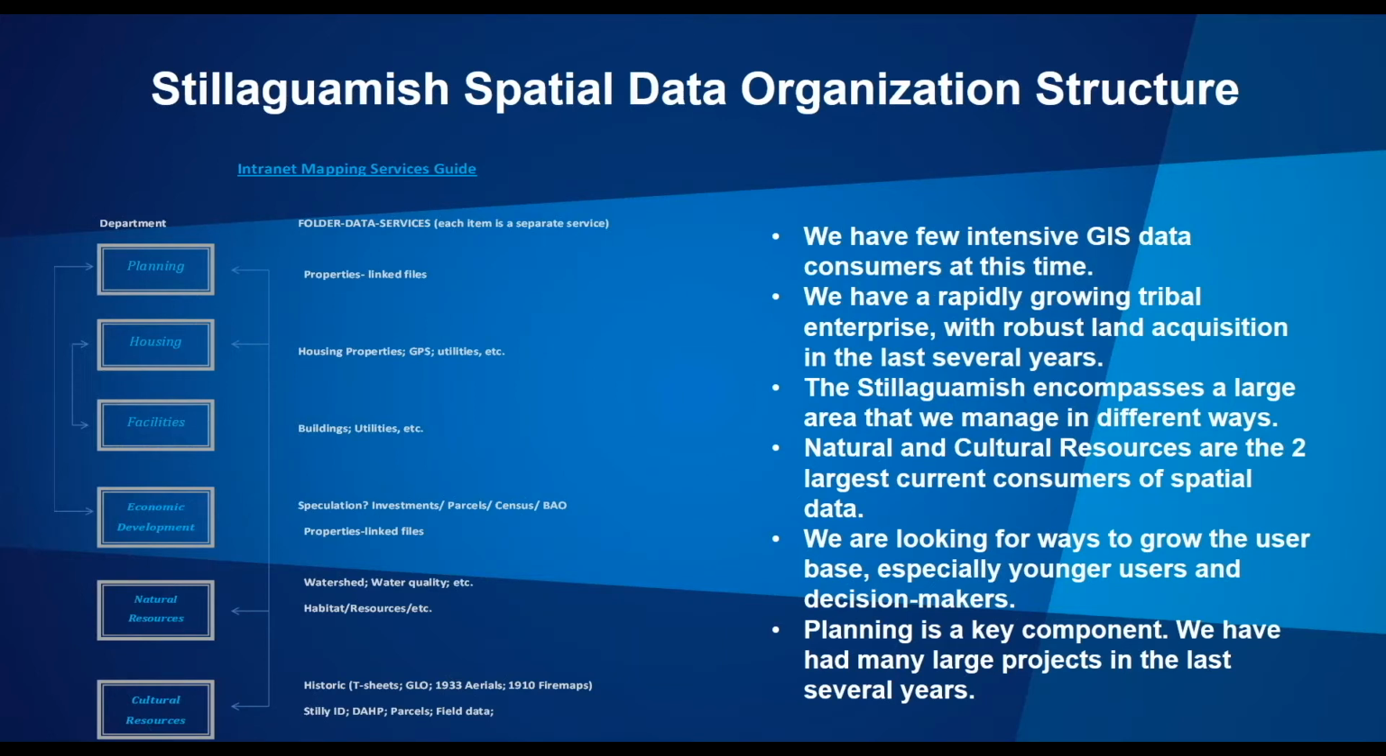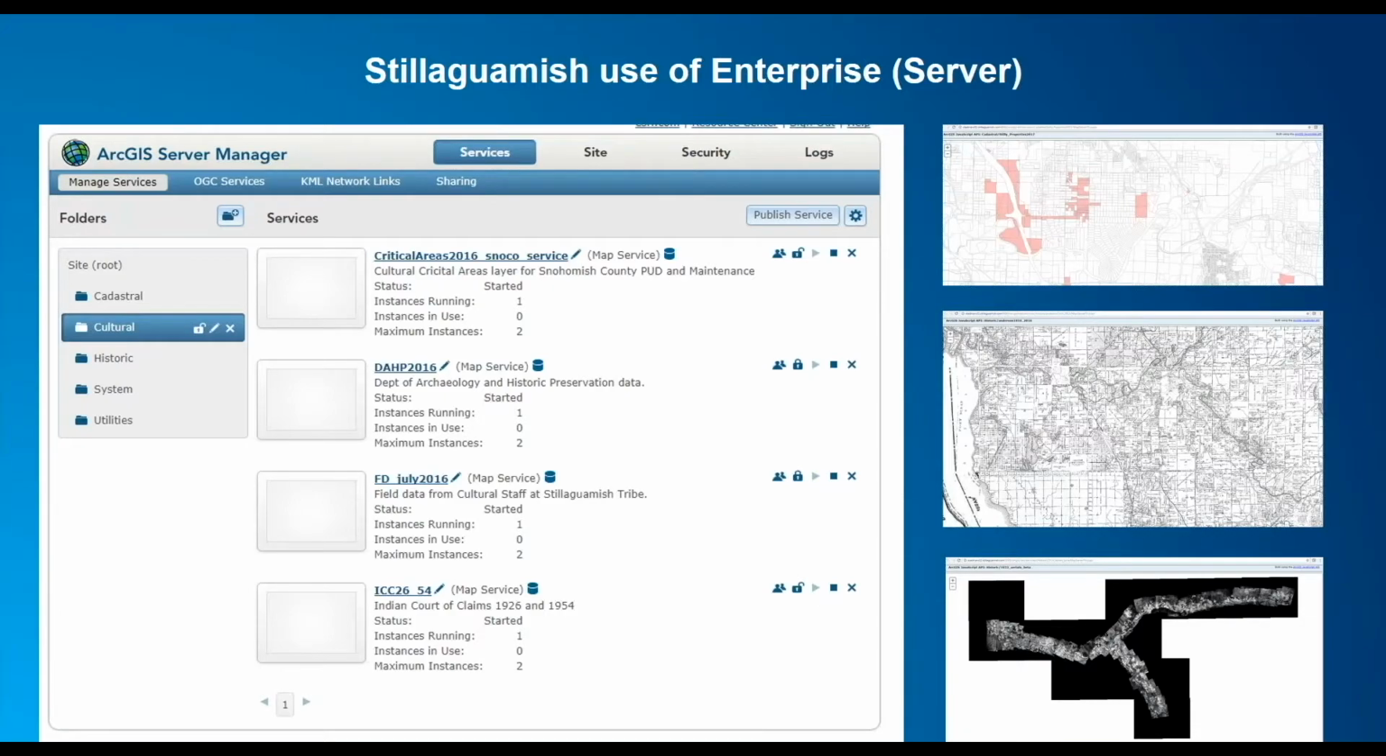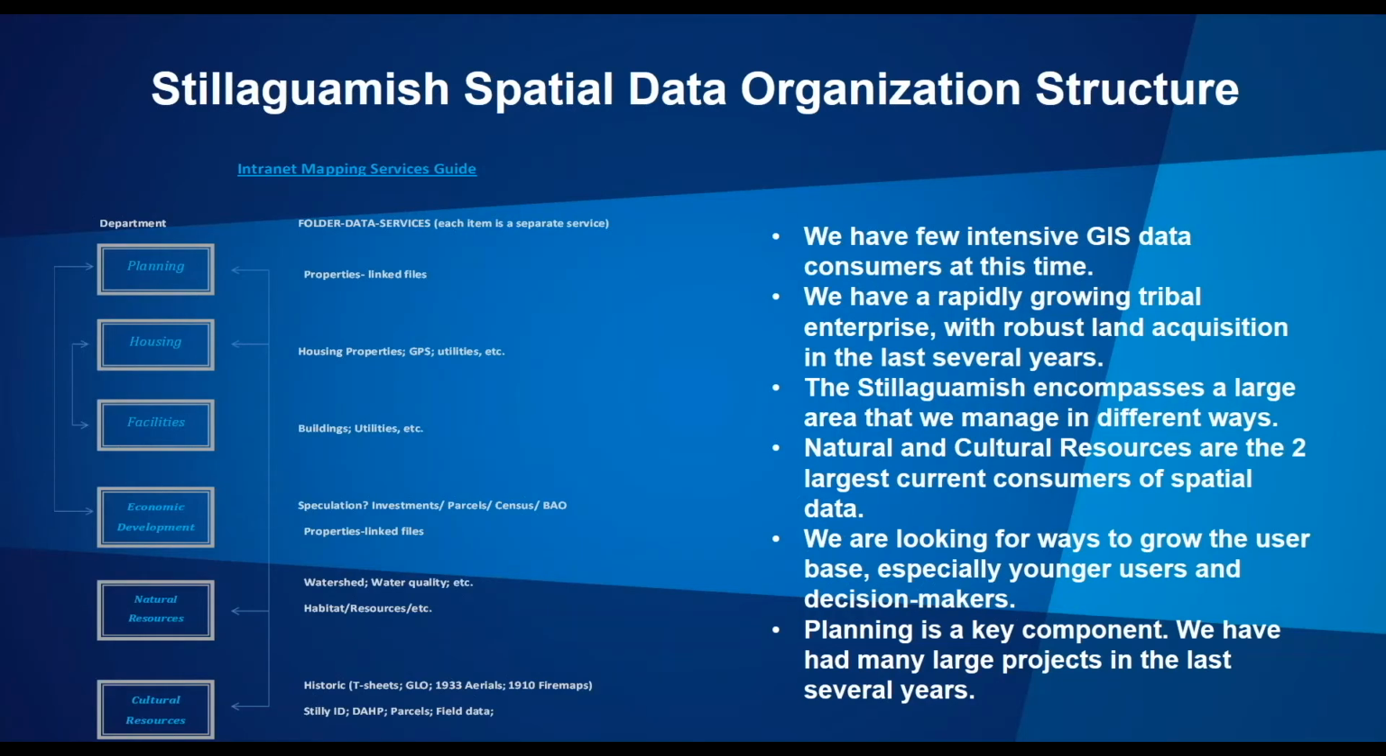Our economic development is growing rapidly. We have a natural resources department that works over a very broad area with some very unique challenges right now on salmon recovery. And our cultural resources department works over a 5-county area, including Seattle. And we review anywhere from 200 to 250 permits per month.